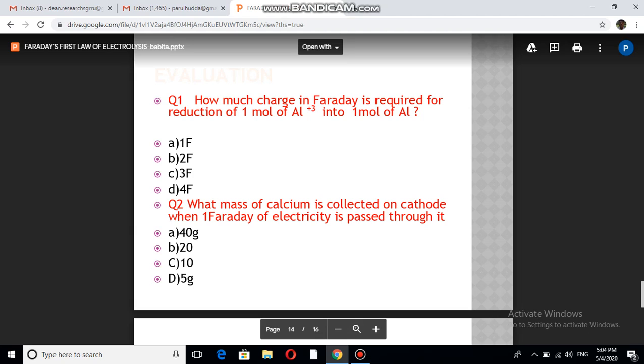We know that calcium has charge +2. So +2 means 2 Faraday. 2 Faraday will give the molar mass, which is 40 for calcium. But here the charge is 1 Faraday, so half. So we will get a mass of 20. So the answer for this question is B, that is 20.